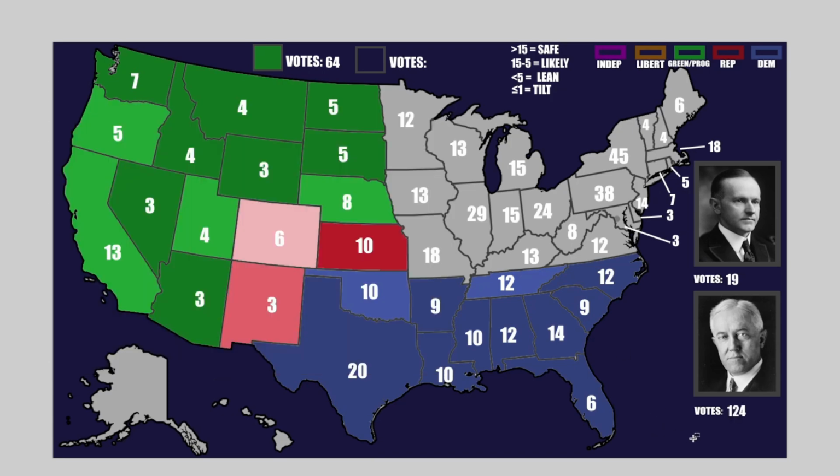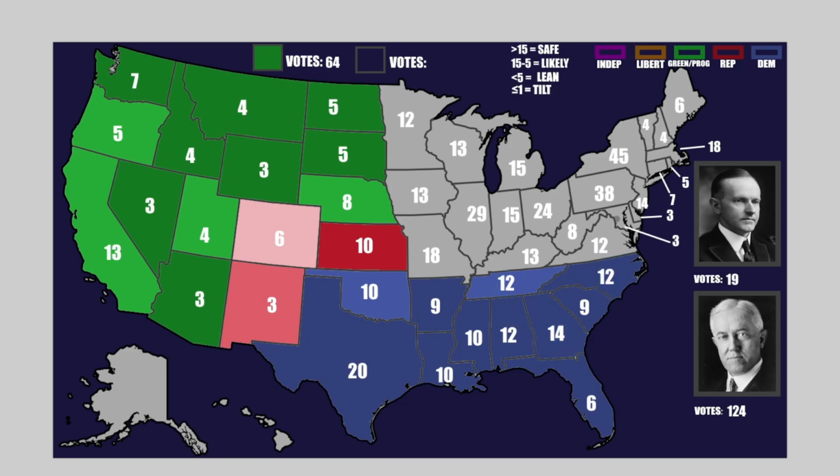So with this block finished, the Democrats end up with 124 electoral votes, doubling their vote share over the progressives. There's a lot more green here, but there's a lot less electoral votes here. Look at these numbers: 20, 10, 12, two 12s right here, 14, 12. It's just a lot to take in.